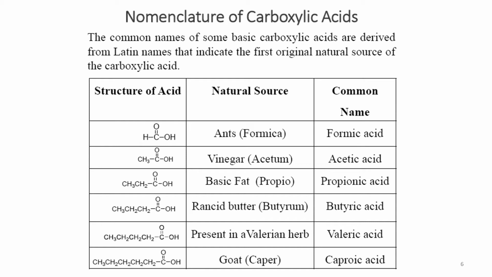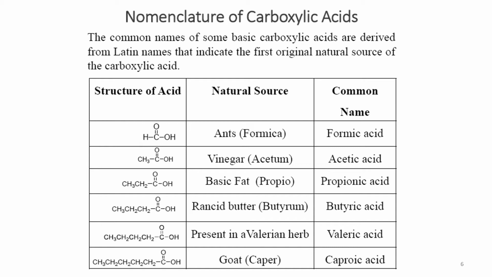Formic acid is found in ants, and the name is derived from the Latin source name, because ants are called formica in Latin, so that's how it was named formic acid. Then acetic acid is found in vinegar, and vinegar is called acetum in Latin, so the acid was named acetic acid.